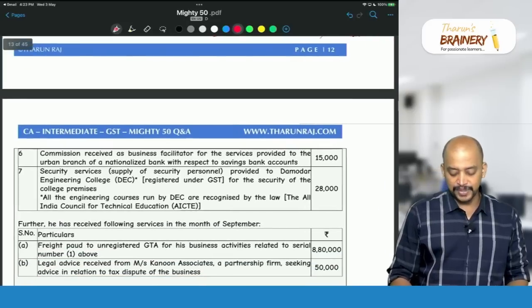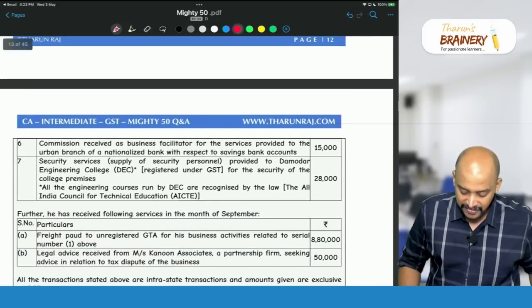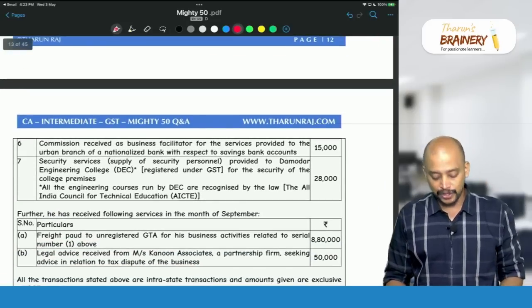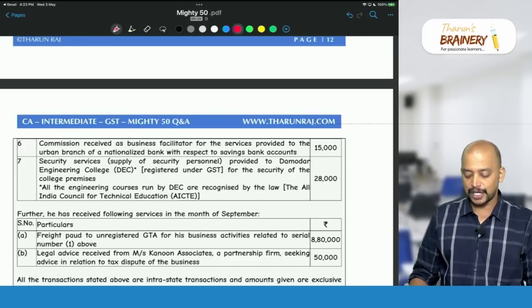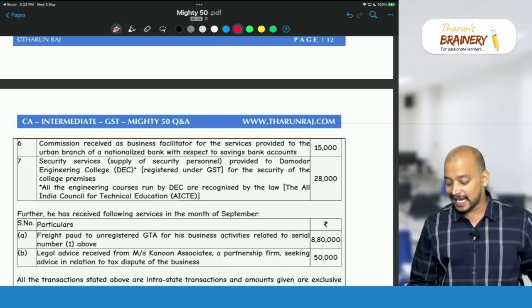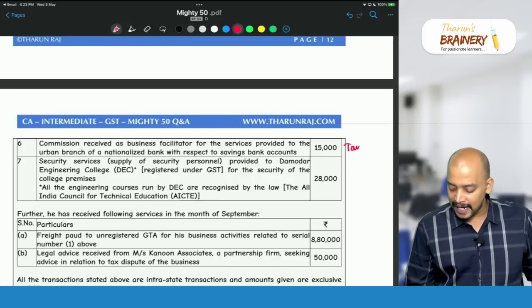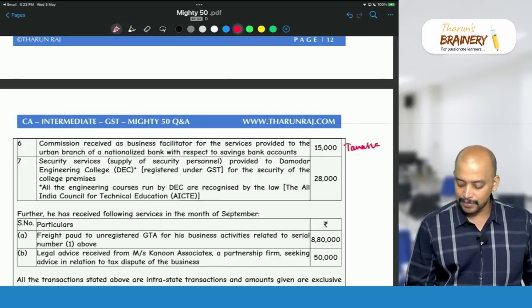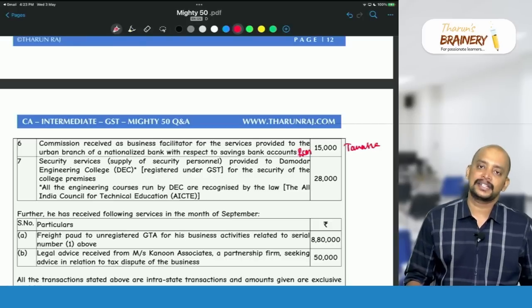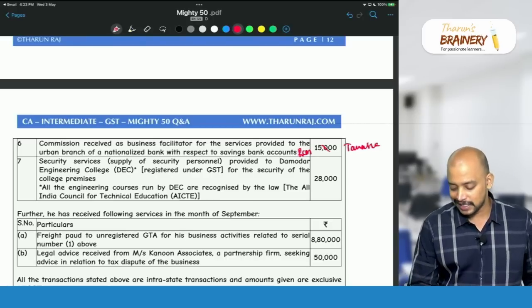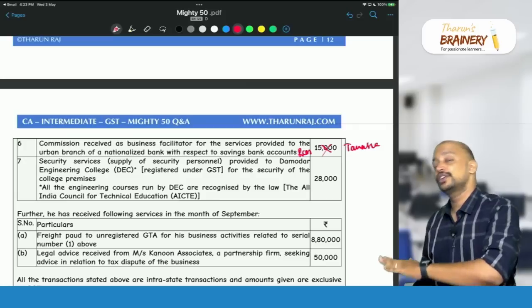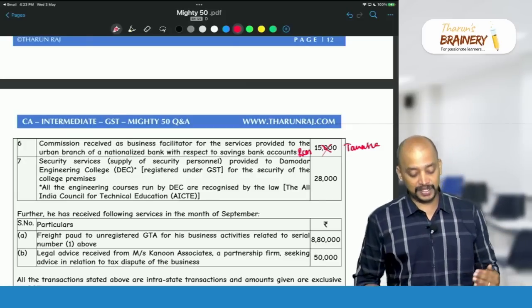Commission received as a business facilitator for service provided to an urban branch of a nationalized bank with respect to savings bank accounts. Again it will be taxable and it will come under RCM, because business facilitator to a banking company is covered under RCM, where liability to pay GST is on the banking company, so it will not be included in the tax liability of Pehalal.